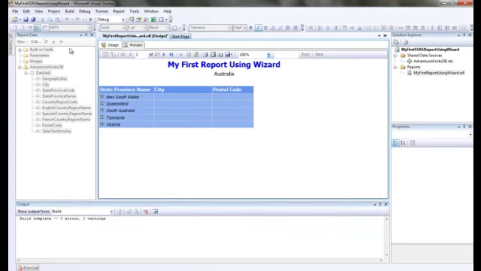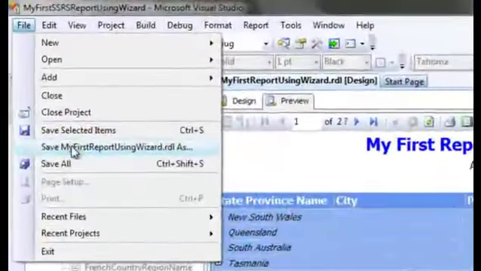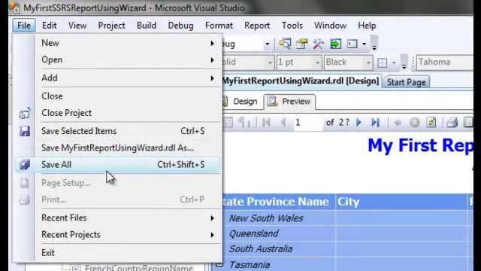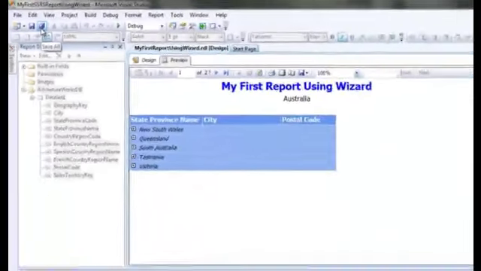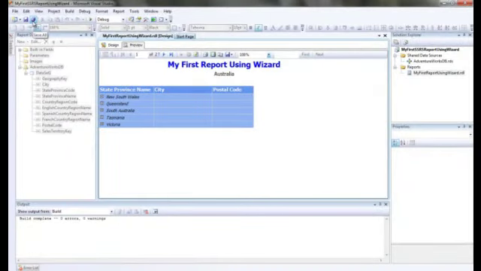Okay, so if you want to save this report, you can click on the save button here, or you can go to file, save, and you can save that report as well. So save selected items, or save as. If you want to change the name, you can save it as something else. The save all button is basically so you can save multiple items. If you haven't saved anything previously, or if you've got multiple reports there, that's where you can create the multiple reports. We'll get there in one minute. We can save the multiple items.